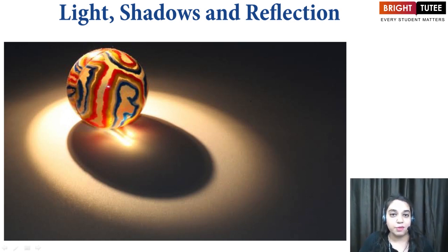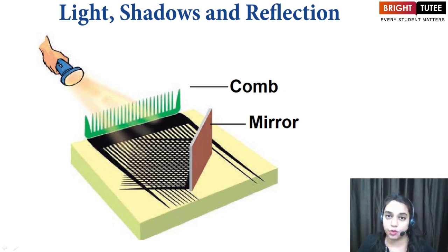And also children, if I ask you what is the main source of light, I am sure what comes to your mind may be sun, right? And at night you may think about moon, which gives us light at the night time. But children, we have an interesting fact over here: sun has its own light and sun is actually a star. Whereas moon does not have its own light and it reflects the light which it receives from sun. Okay children, no need to worry right now. We are just giving the brief introduction. We are going to discuss each and everything in detail. Okay, so let's now move ahead.